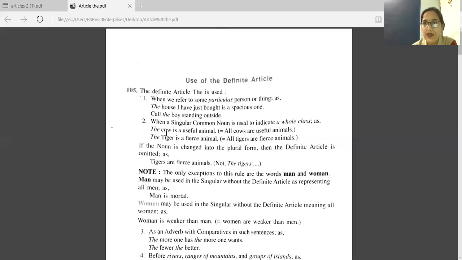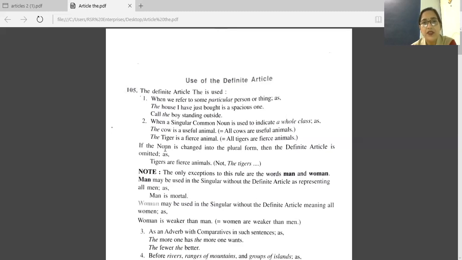Cow is a singular common noun, and we have written the here because cow means all cows. All cows are useful animals. That's why with this word cow we have used the cow, right? Another example, the tiger is a fierce animal. Now tiger means that full class of tigers, the species of tigers. All tigers are fierce animals. So we have the here.